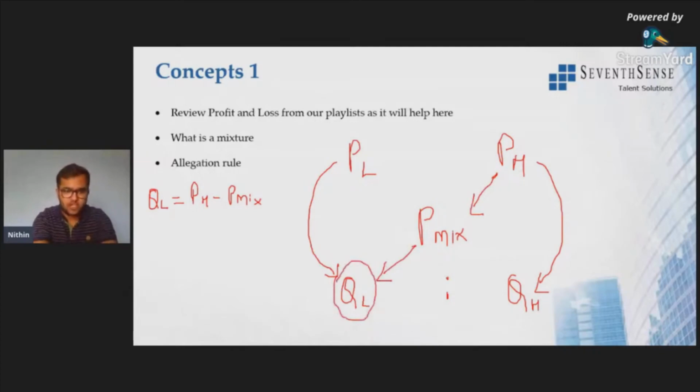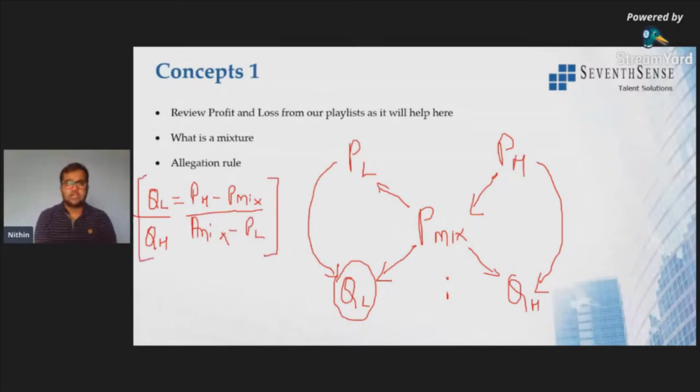Similarly, the quantity of high quality rice QH will be over P mix minus PL. So this will become P mix minus PL. This is the alligation rule or alligation formula that we will be using throughout the discussion.